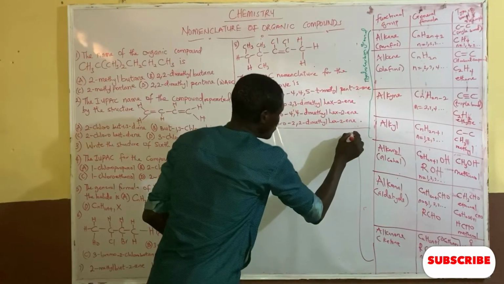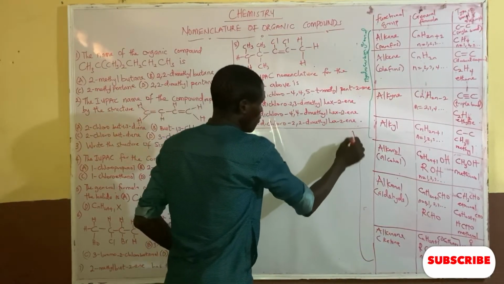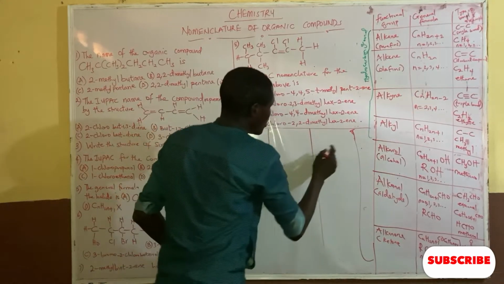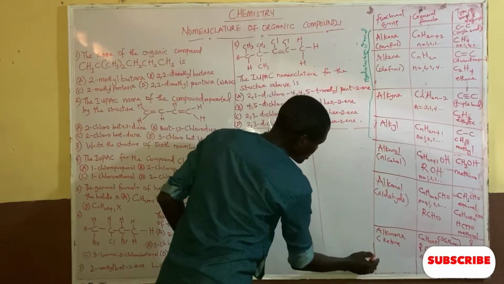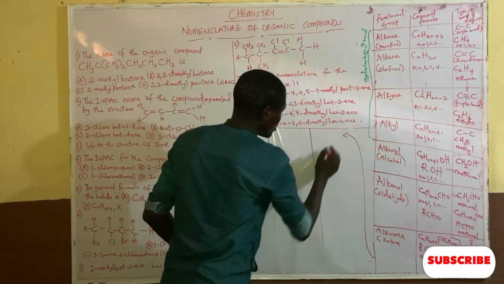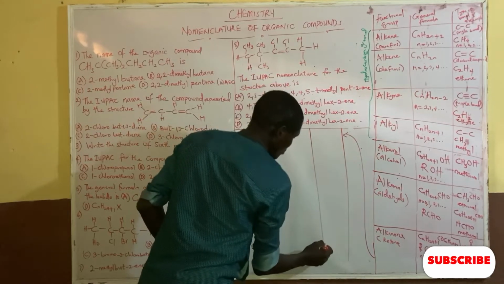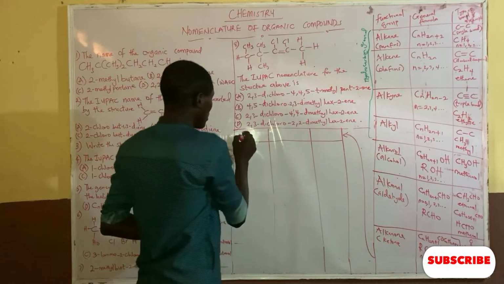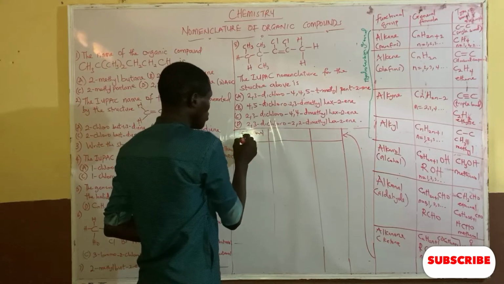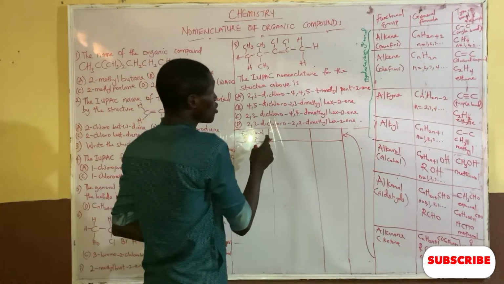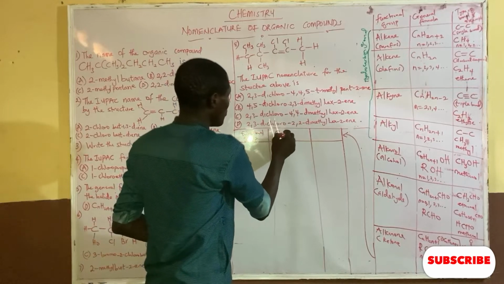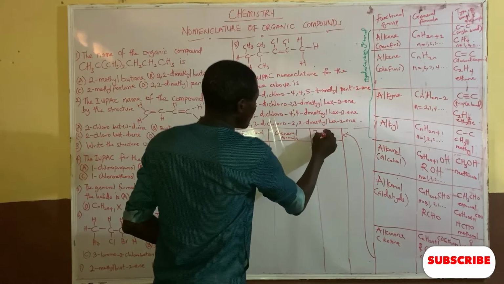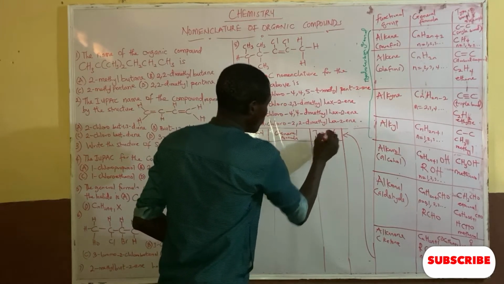Okay, now let's start from here. The remaining types of functional group here: we have the functional group, the general formula, and the type of bond. Don't forget that they are coming from here. So we have the functional group, the general formula, and the type of bond that we are having.